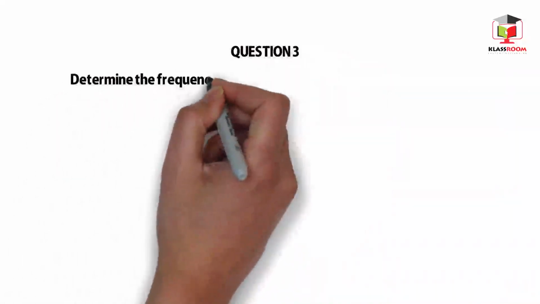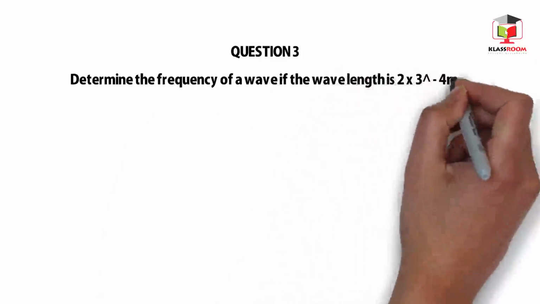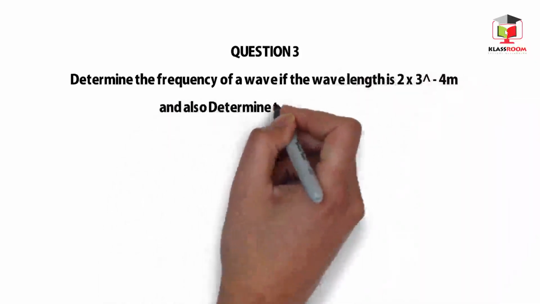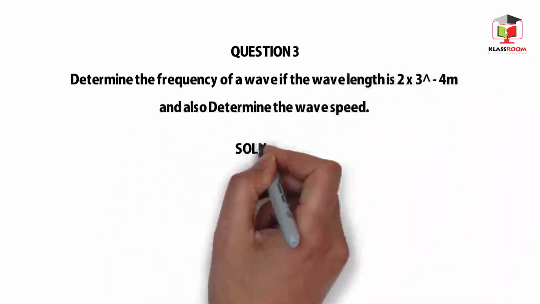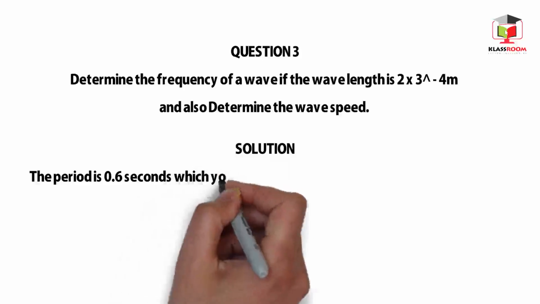Determine the frequency of the wave if the wavelength is 2 times 10 to the power minus 4 meters. And also determine the wave speed. Solution. The period is 0.6 seconds, which you can see in the diagram, and the wavelength is 2 times 10 to the power minus 4 meters.